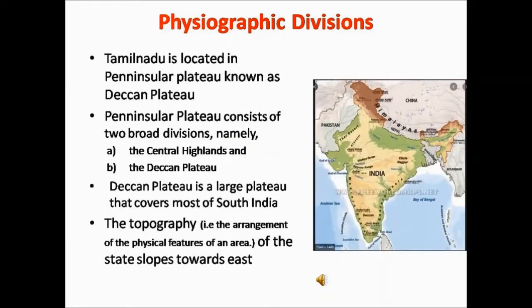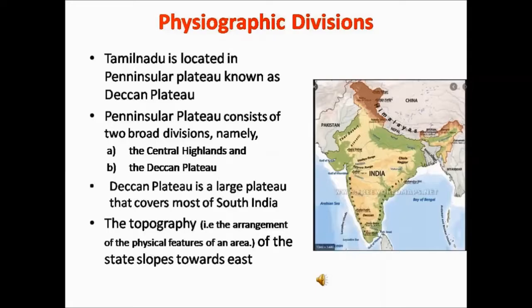Physiographic divisions of Tamil Nadu. Tamil Nadu is located in the Deccan Plateau. Deccan Plateau is a part of the Peninsula Plateau. This Deccan Plateau is a large plateau that covers most of South India. In this map, the brown shade in the southern part of the country represents the Deccan Plateau. It is in an irregular triangular shape.